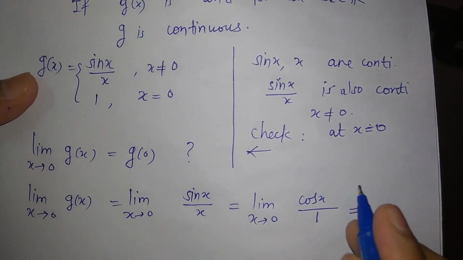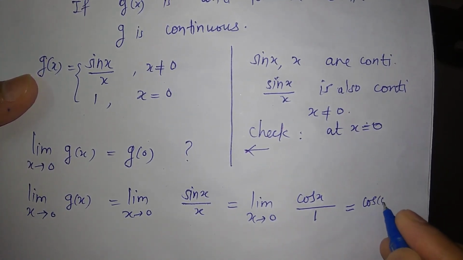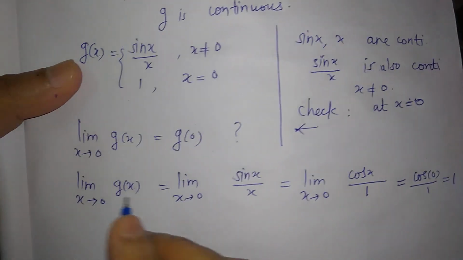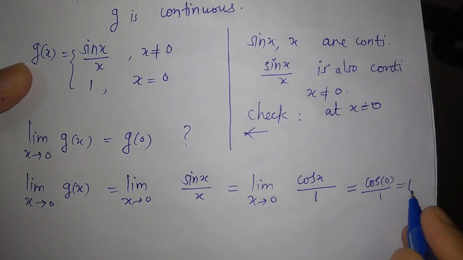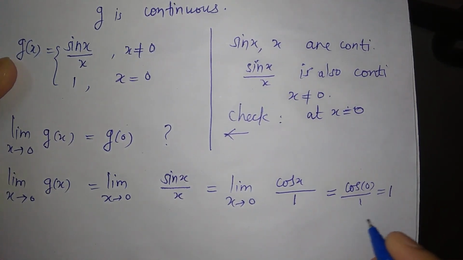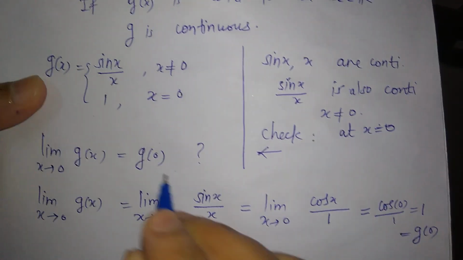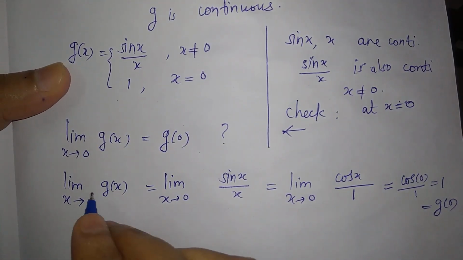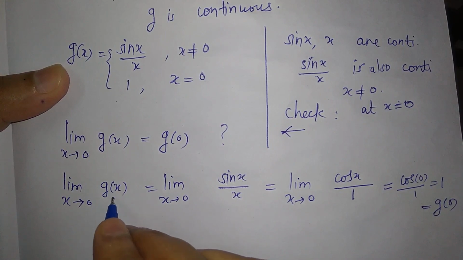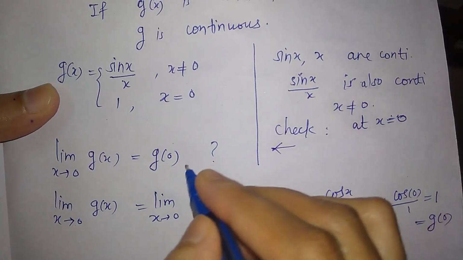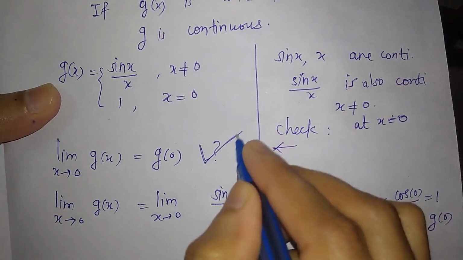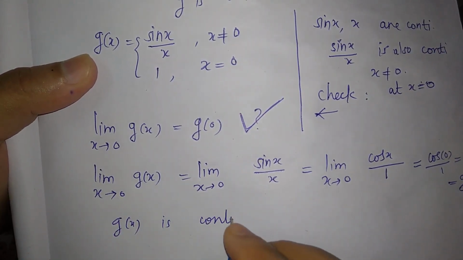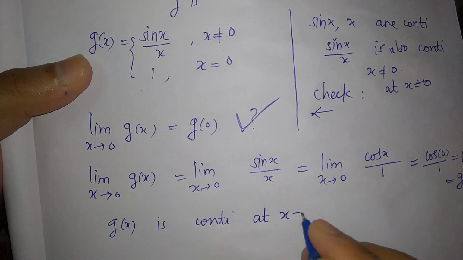So it is a finite quantity. So this is just cos 0 upon 1. So it is 1, right? So the limit of g of x is equal to 1 as x tends to 0, and this is the same as g of 0, right? Because at x equal to 0, it is 1. So we have the limit as x tends to 0 of g of x is equal to g of 0. So this is true, and therefore g of x is continuous at x equal to 0.